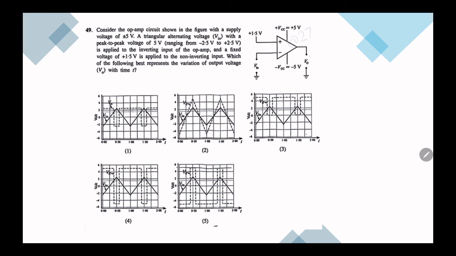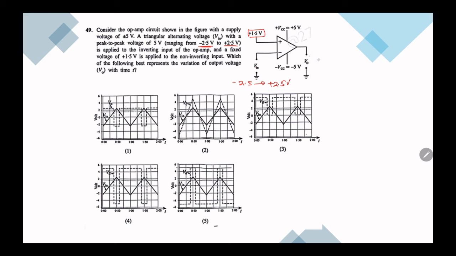Our input is going from minus 2.5 to plus 2.5. Then I can understand that it has values less than 1.5 and more than 1.5. So the output will saturate to both sides, plus and minus 5.